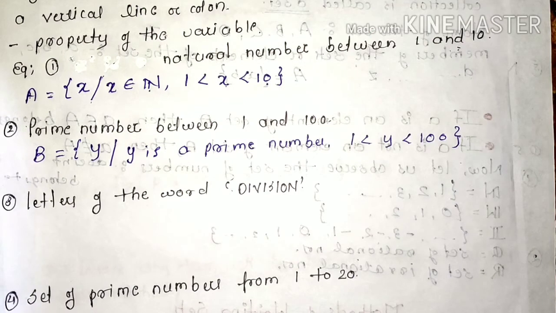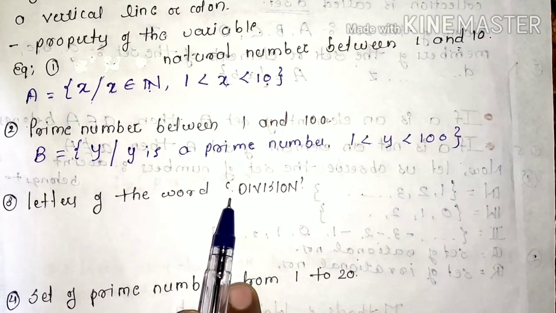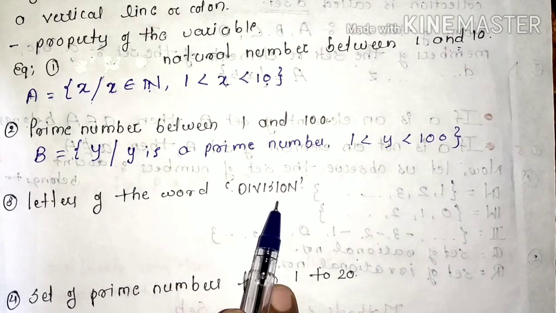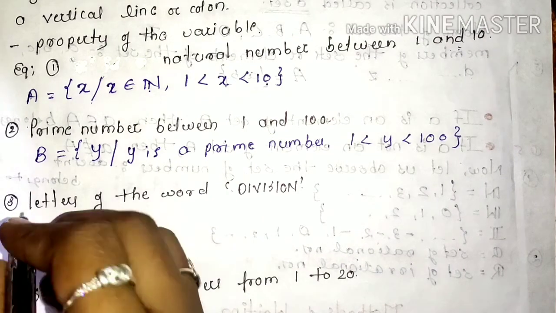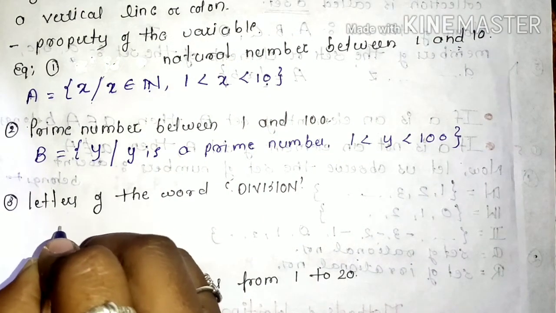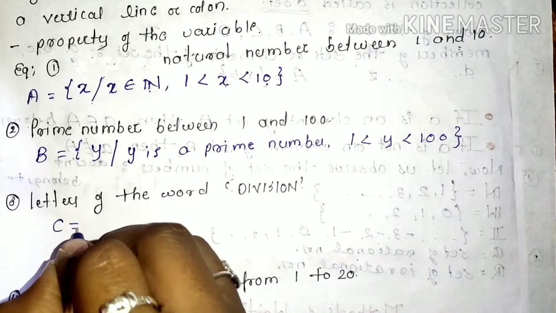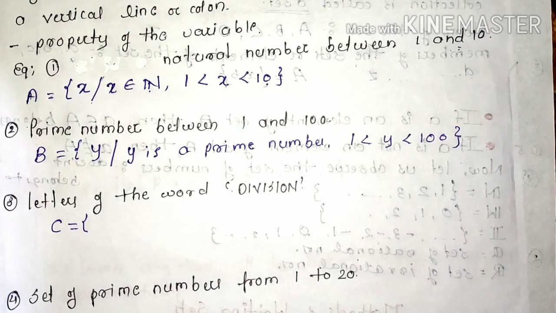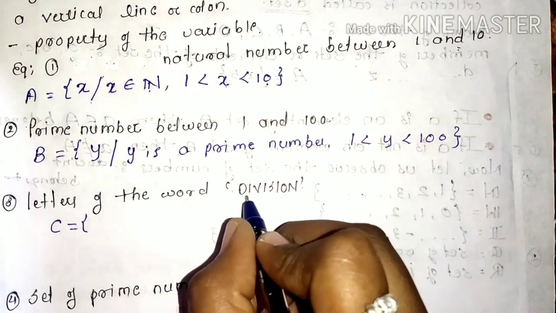Next example, we have the letters of the word division. Now here what we will do, we will write this example by both methods, by the listing method and by the rule method. Okay, first we will write it by the listing method. Let us denote it by the capital C. What is given in the example? Letters of the word division. In the listing method, we have to write each particular element separated by commas.